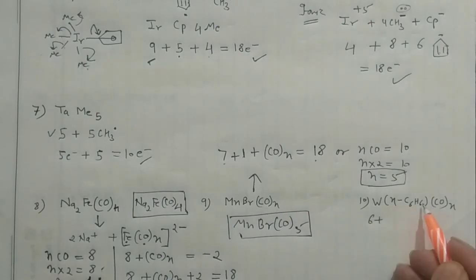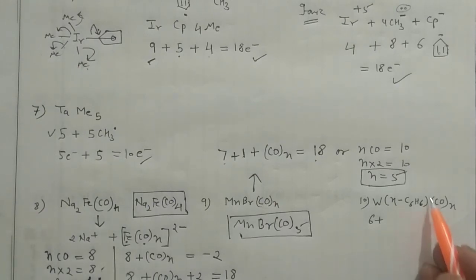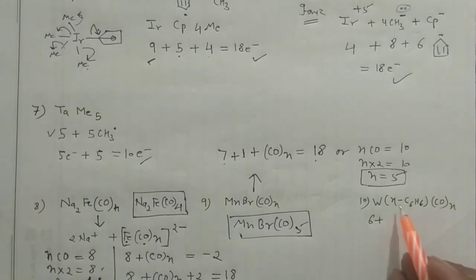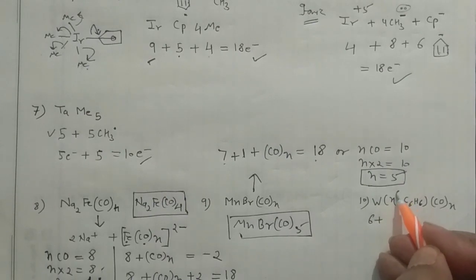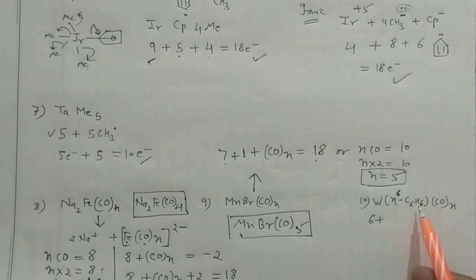And this is benzene, right? This is C6H6. So guys, while solving the problem, you should properly see what is given here. Don't confuse it with a cyclopentadienyl anion or anything else. It is C6H6, and eta is not given, but I'm telling you it is eta 6. I missed writing that 6 here. So it is eta 6, which means all carbons will give 1 electron each.